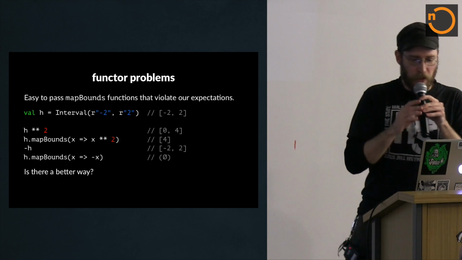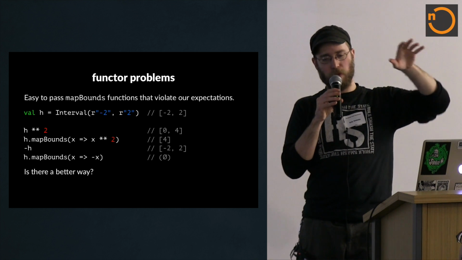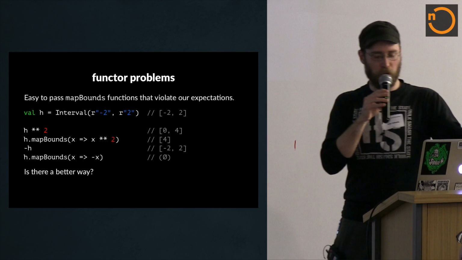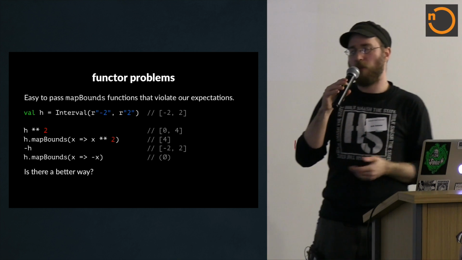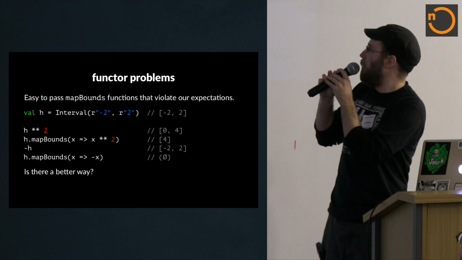So, if you were an enterprising functional programmer, you're like, great, let's use as few abstractions as possible. Like you saw Runar's talk, and you're like, yeah, I'm going to do it. And so you decide, rather than use the built-in arithmetic stuff that I wrote, I'm just going to do it all with mapBounds. mapBounds is super general. Let's just use that. And you're going to find yourself in a world of pain, basically.